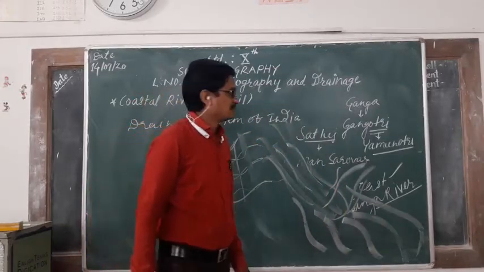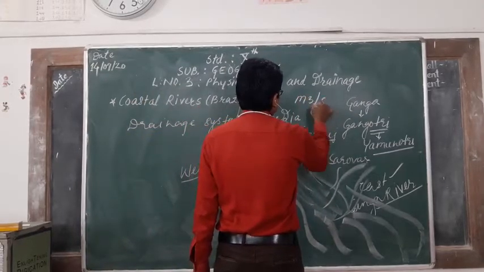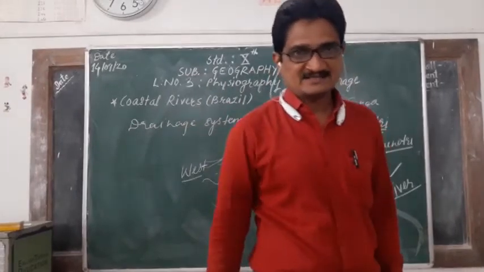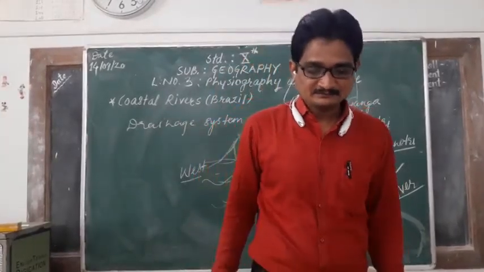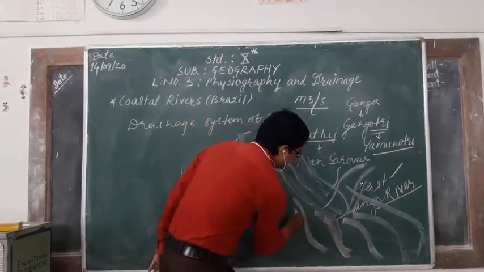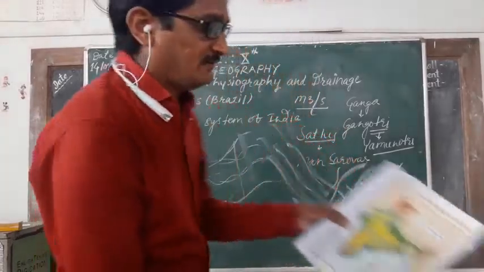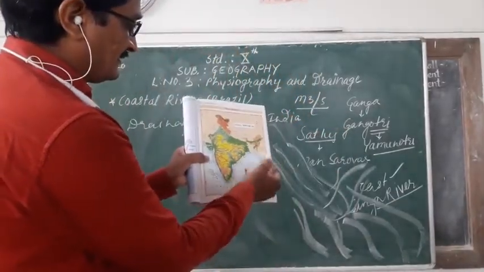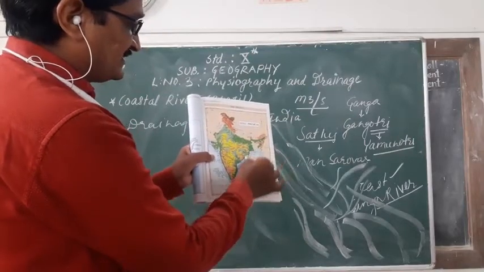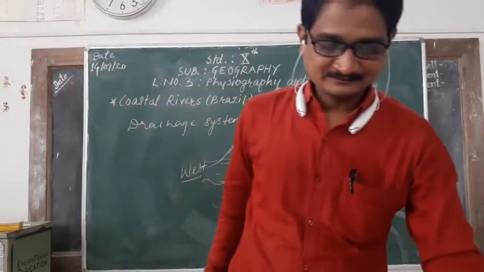That discharge increases towards the Bay of Bengal. Here this Brahmaputra river and Ganga river create the delta Sundarban, as we saw.